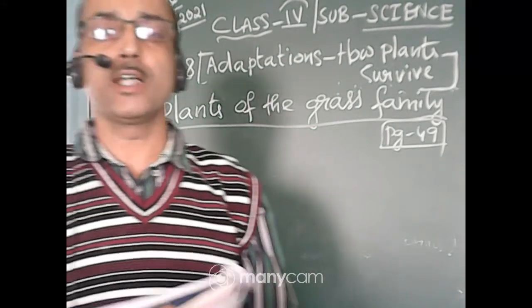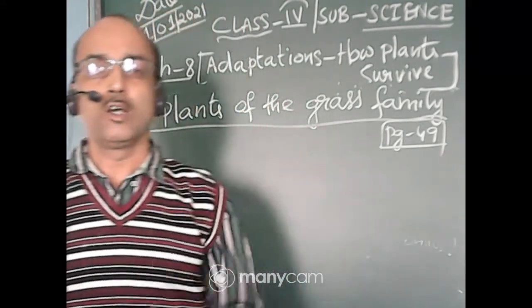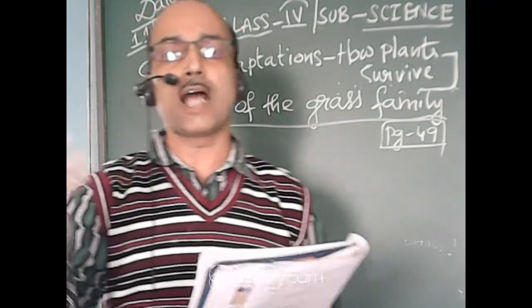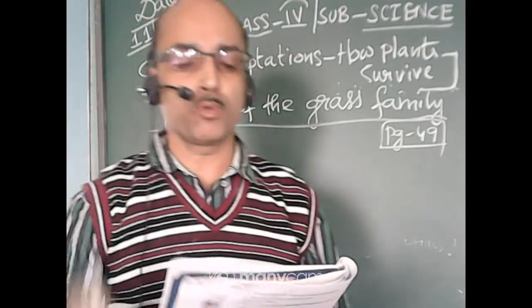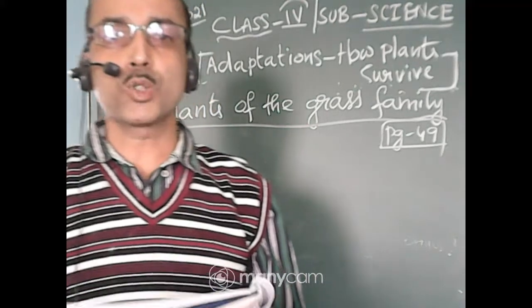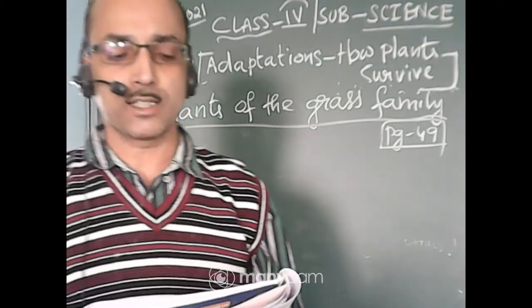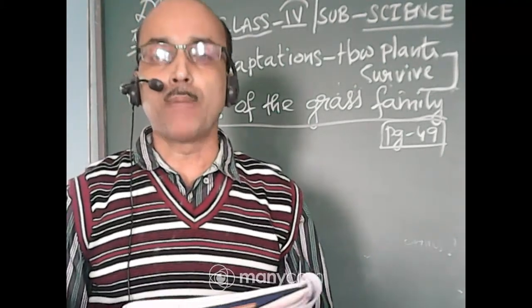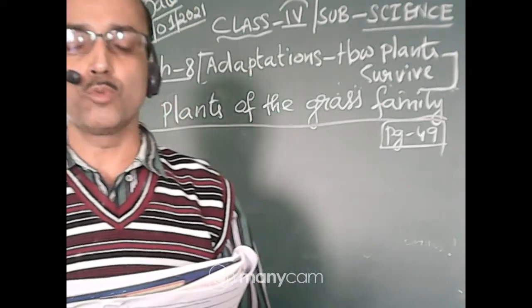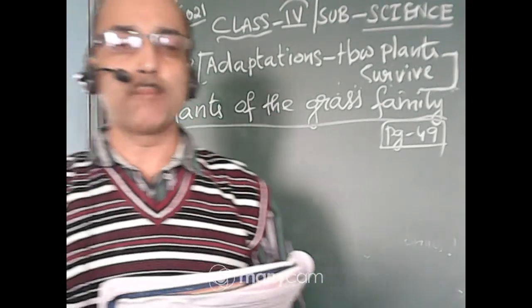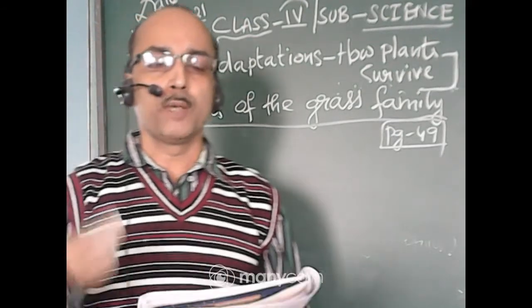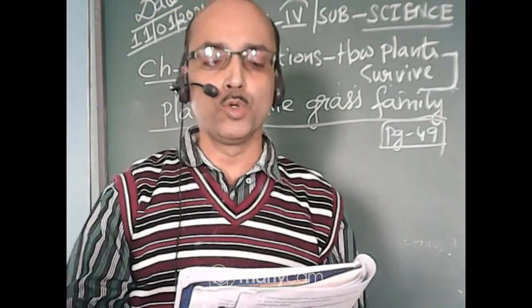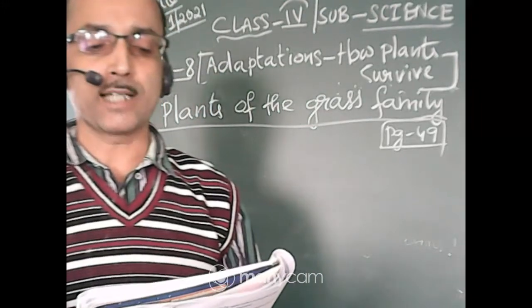They provide us cereals, meaning the main food. What is the main food? Our rice or wheat. Then we get sugar from the sugarcane plant. Then the bamboo plant, which is also a plant of the grass family, is used for making brooms, baskets or mats.